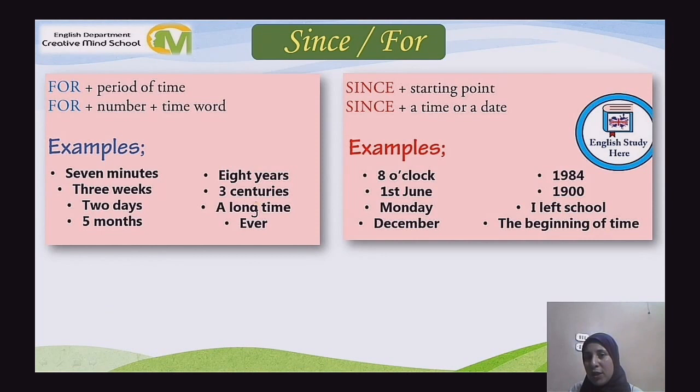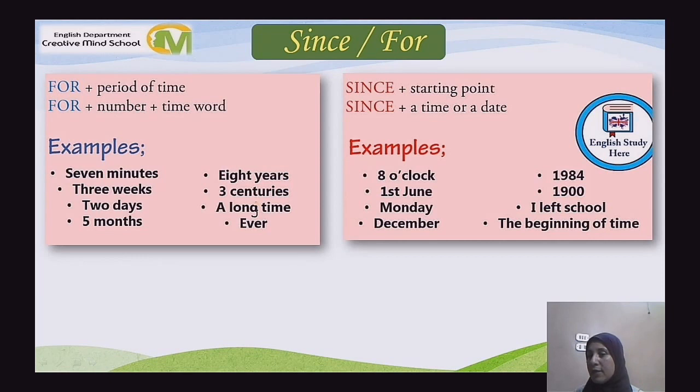In other words, we say for plus number plus the time. Here are examples. For 7 minutes. For a long time. Forever. If we talk about since, after since comes the starting point, a time or a date. Examples, since 8 o'clock, since December, since 1984, since I left school.